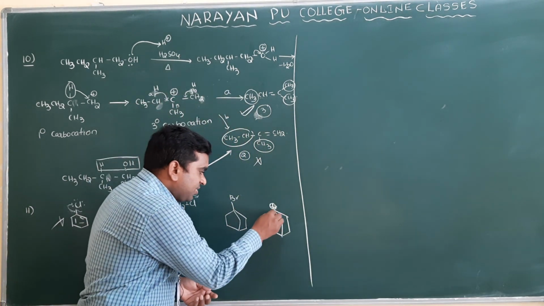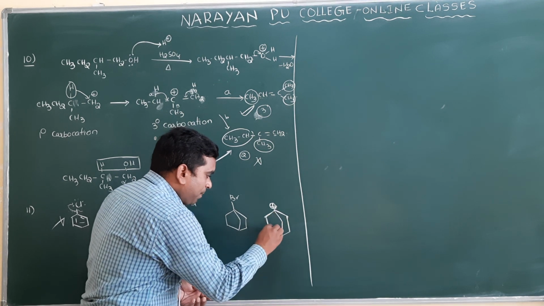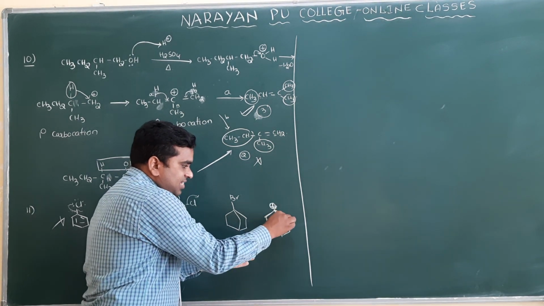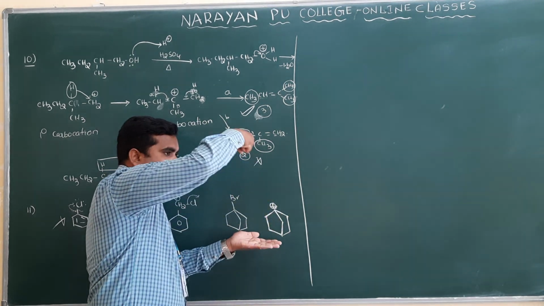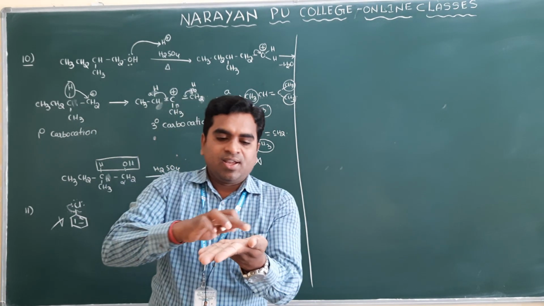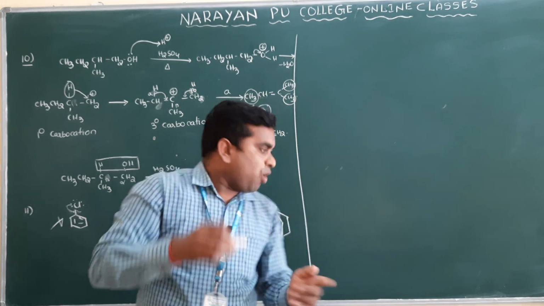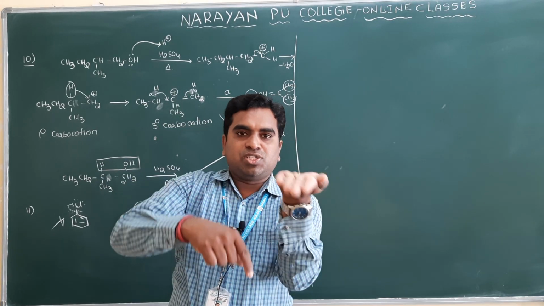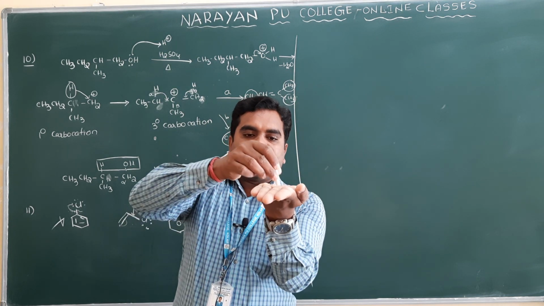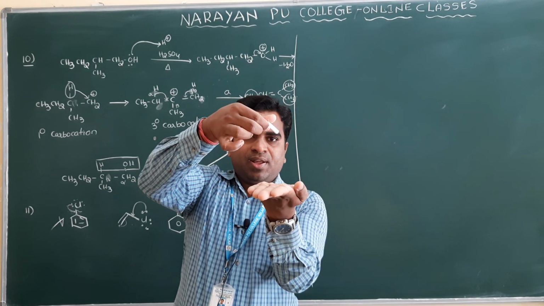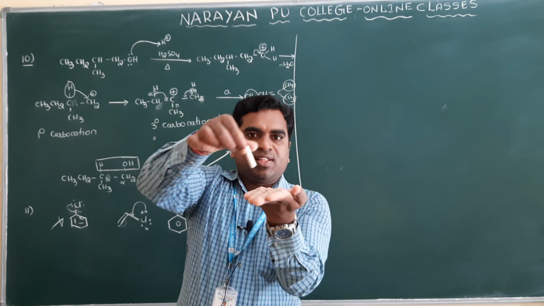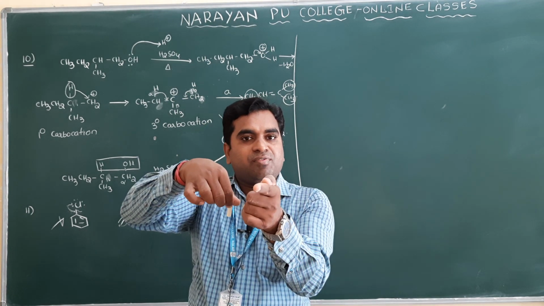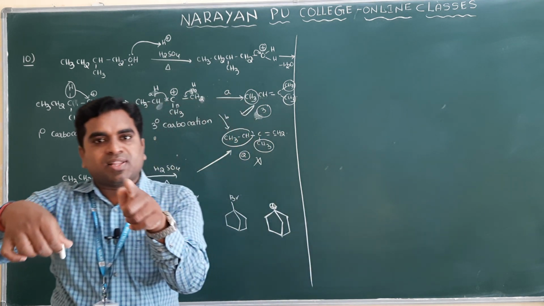But this ring is on the plane, and this bond is not on the plane, it will come out. Assume this is a 6-membered ring and this bond will come out of the plane. Out of the plane means all are not in the same plane. Clear? But sp2 hybridization means all should be in the same plane.